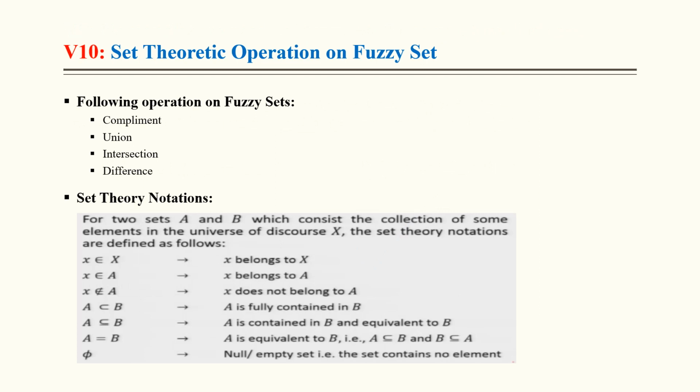Set theoretic operations on fuzzy sets. Normally the following operations are performed on fuzzy sets: complement, union, intersection, difference. I will not discuss all of these, only the difference, because complement, union and intersection are very easy. Fuzzy set notation: x belongs to the universe of discourse, x belongs to fuzzy set A, x does not belong to fuzzy set A, A is a subset of B, A is contained in B, A is equivalent to B, meaning A is a subset of B and B is a subset of A. Phi is the null set. These are the simple notations used in fuzzy sets.